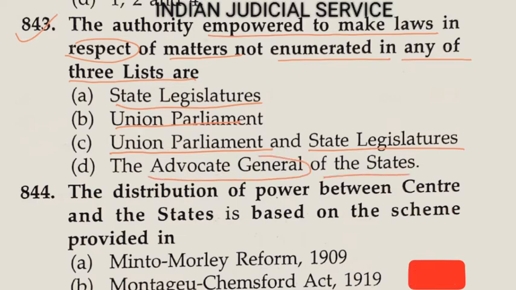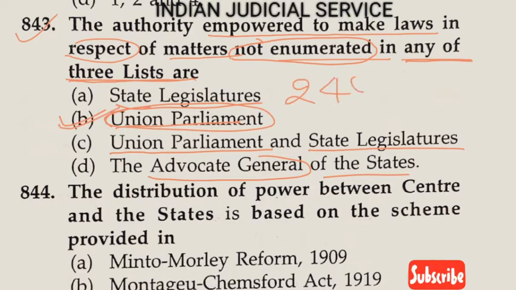In this question, the important point is matters not enumerated in any of the three lists. Such matters relate to the residuary power of legislation, and it is vested in the parliament. So the answer is union parliament, and this is provided in Article 248 of the Constitution.